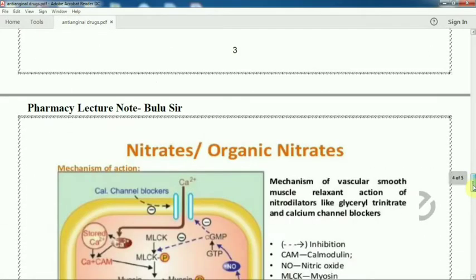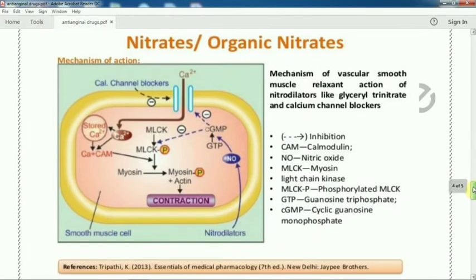Similarly, now comes the mechanism part. This is from KD Tripathi. What is the mechanism? See the figure. We have already discussed how the calcium channel contracts. First it comes to mind how the heart contracts. Then preload reduction, or contraction, is easy.